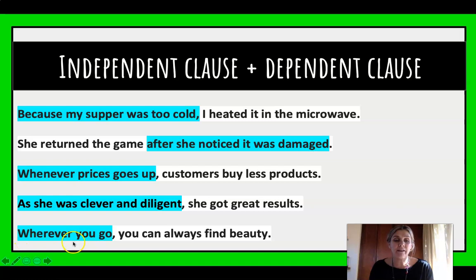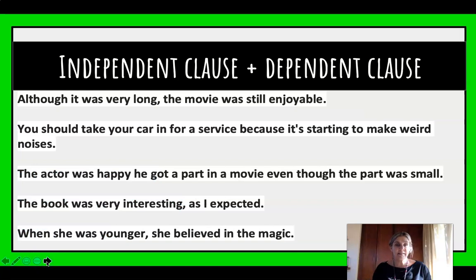And the last one, wherever you go, you can always find beauty. So say to yourself, wherever you go, what happens wherever you go? You need something else. So that first part is a dependent clause. And the last one, you can always find beauty. That could be a sentence on its own. You can always find beauty. It's just stating something.